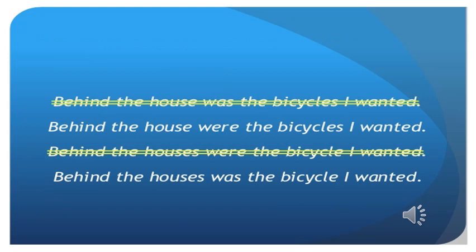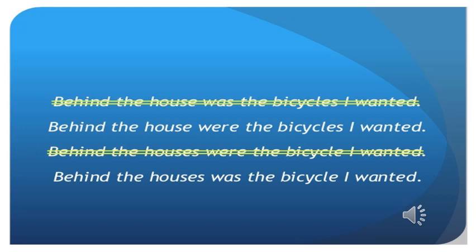Okay, dear students, look at these examples. The first one is wrong, and we start with a place expression. Behind the house were the bicycles I wanted. The subject here is the bicycles, and the verb is were. When we start or begin with a place expression, we make subject-verb inversion.